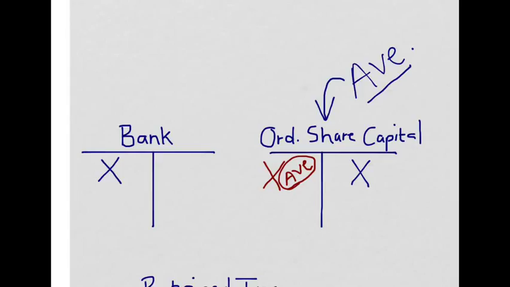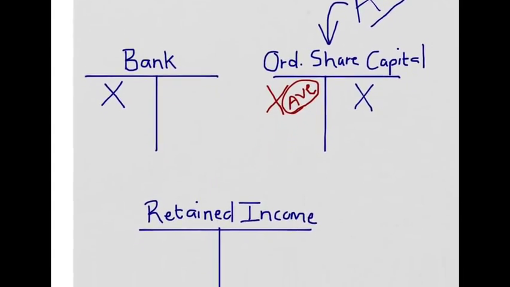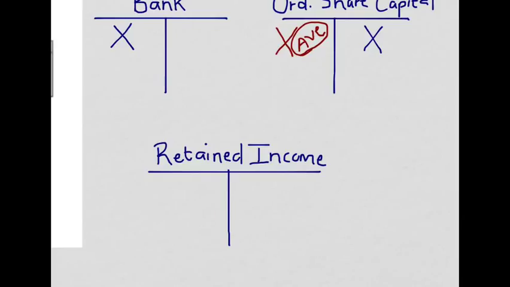Where does the rest then come from? The rest needs to be taken from our own personal profits, in other words, the profits of the company. Now, where does the company keep its extra profits? They keep their extra profits in an account which we call retained income. Therefore, if the average is taken out of ordinary share capital, the above average, in other words the price higher than average, must be taken from the retained profits.